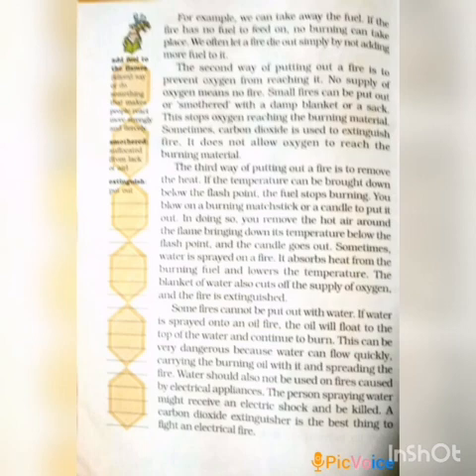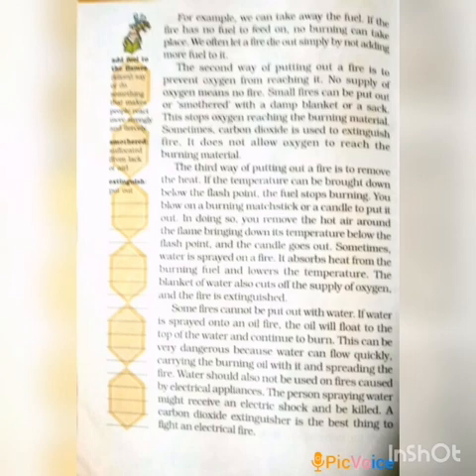The second way of putting out a fire is to prevent oxygen from reaching it. We know fire needs oxygen, so we can prevent the oxygen from reaching it. No supply of oxygen means no fire. Small fires can be put out or smothered with a damp blanket or a sack.